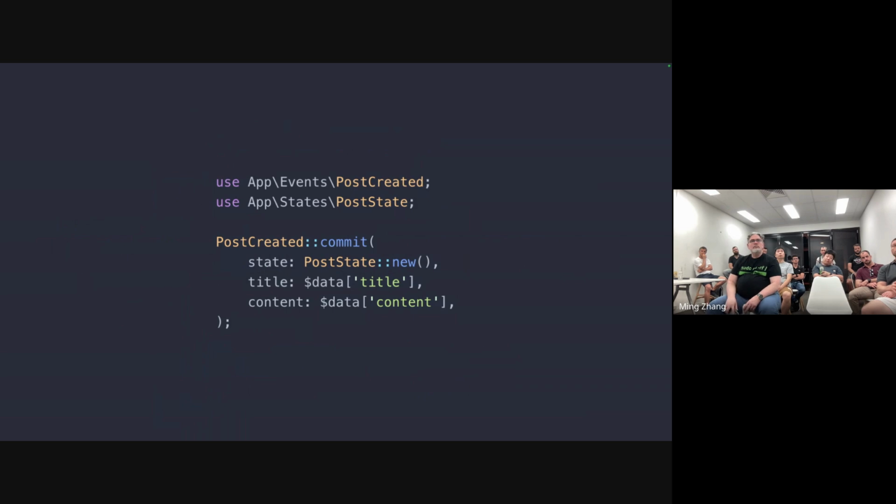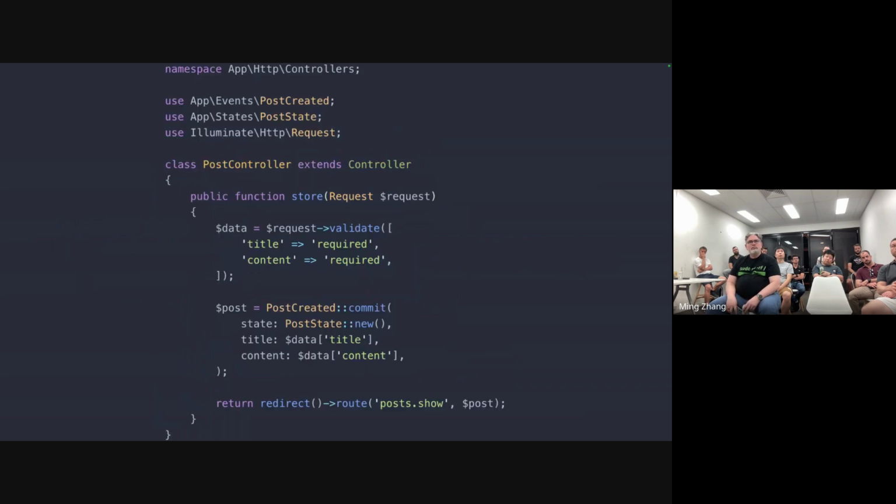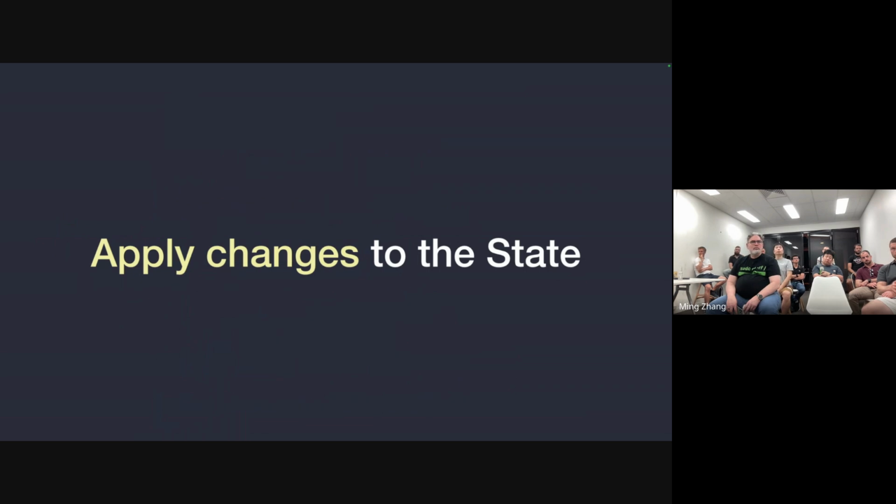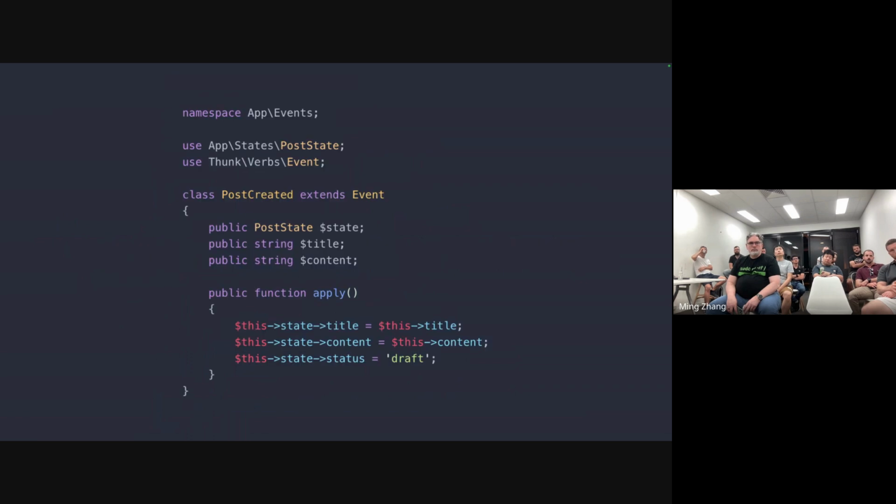So now this is what it looks like when we put it all together in our controller. The next step is we need to actually apply the changes from our events to the states. If we go back to our post created event, we can see I've now added an apply method to the bottom here, and it's taking the event data and applying it to the properties in the state. The last thing we're doing there is setting status to draft.